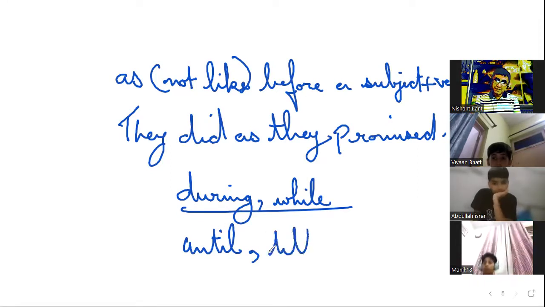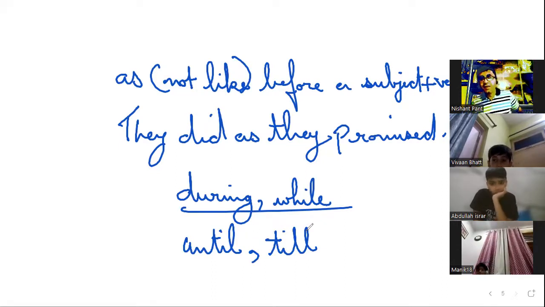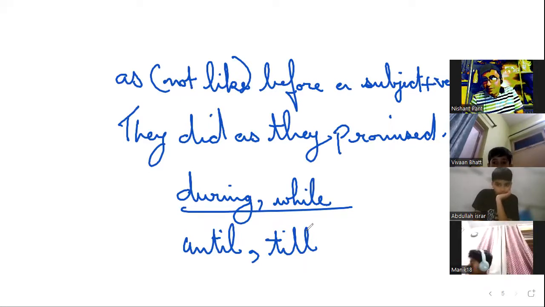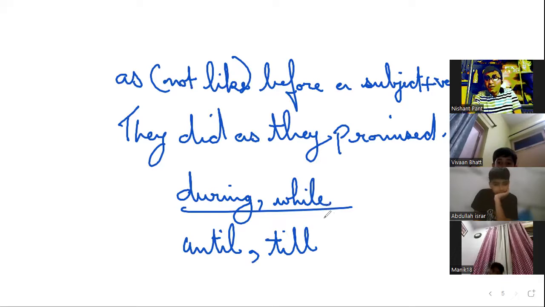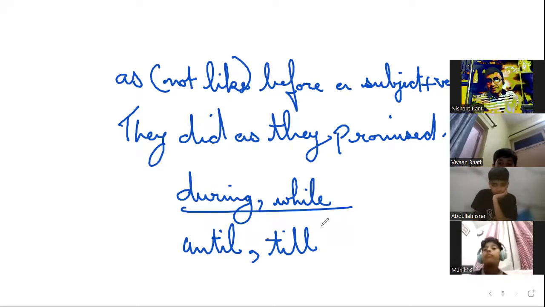They mean the same thing. Till is the informal word for until. In Indian English, we use till a lot instead of until. Until is proper English, right? But in Indian colloquial language, we use till a lot. So don't get confused, right? So until it gets dark, you are allowed to play. As soon as it gets dark, you have to be inside the door, right? That is what it means.